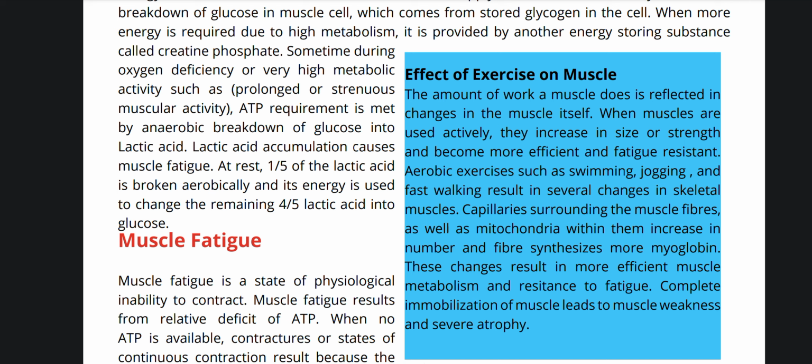Aerobic exercises like swimming, jogging, and fast walking result in several changes in skeletal muscles. Capillaries surrounding the muscle fibers as well as the mitochondria within them increase in number, and the fiber synthesizes more myoglobin. These changes result in more efficient muscle metabolism and resistance to fatigue. Complete immobilization of muscle leads to muscle weakness and severe atrophy.